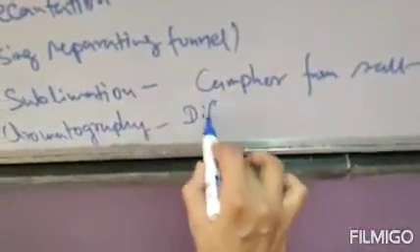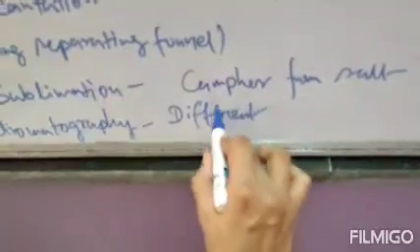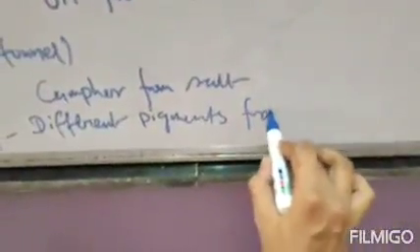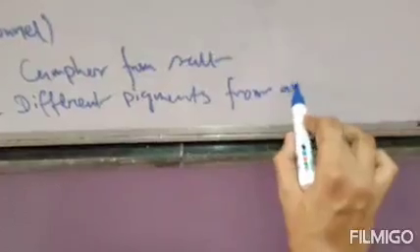So we will write: different pigments from an extract of flower petals. So it is separated by the chromatography technique.